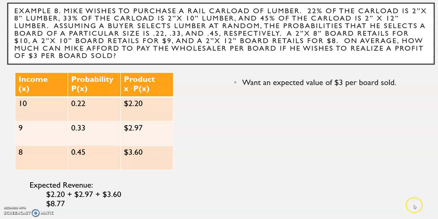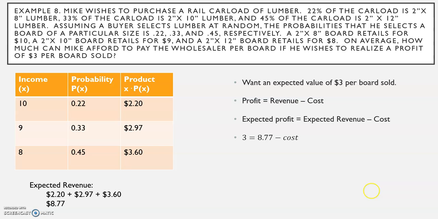Mike wants an expected value of $3 per board sold. And let's remember that profit equals revenue minus cost. Expected profit equals expected revenue minus the cost. $3 is the expected profit per board.